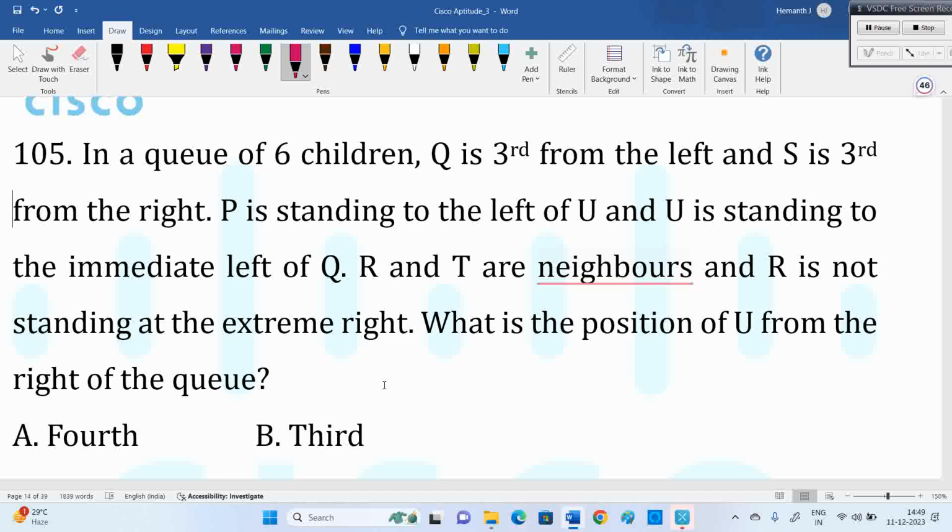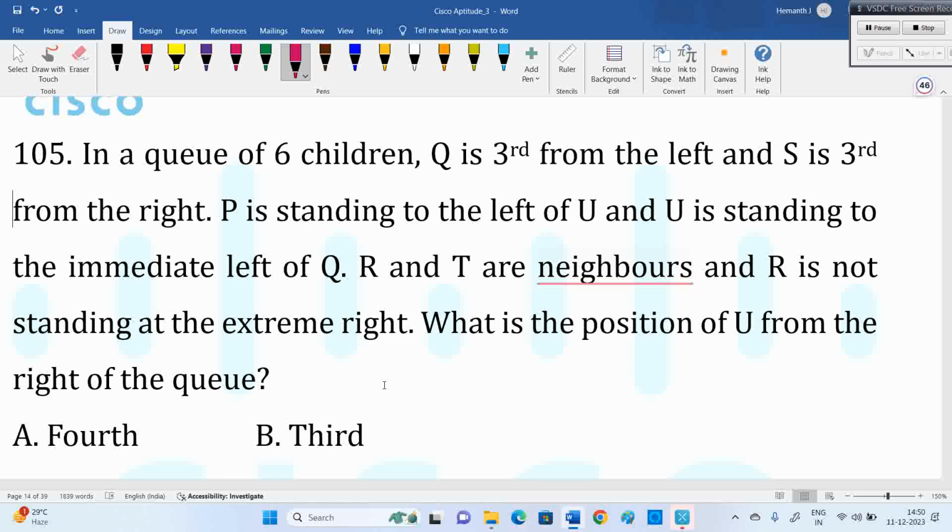But this is standing in a queue line. It's not closed, it's an open one. So left means we can consider first left, or second left, or third left. But they've given U is immediate left of Q. That's fine. R and T are neighbors. R is not standing at the extreme right. Among these 6 people, you give the positions.